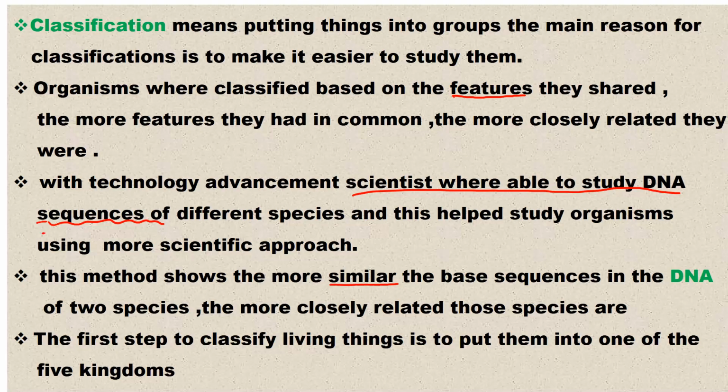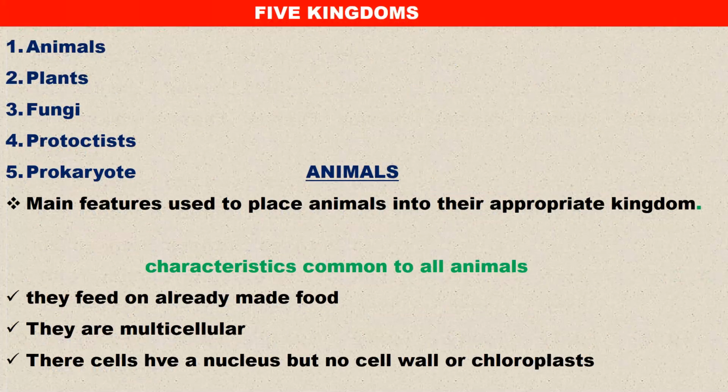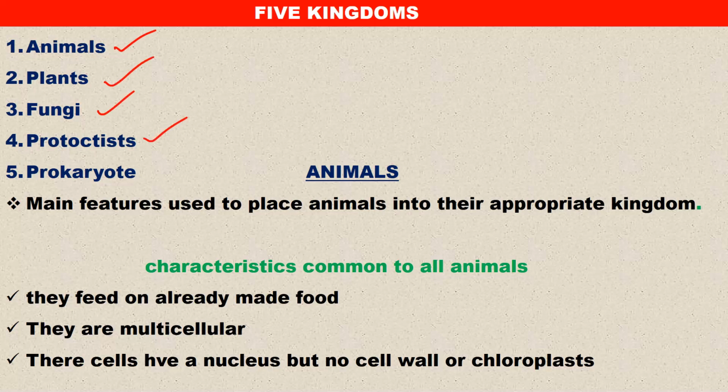Now, the first step to classify living organisms is to put them in five kingdoms. What are the five kingdoms? The five kingdoms of organisms are animals, plants, fungi, protists, and prokaryotes. These are the five kingdoms that we are going to discuss.